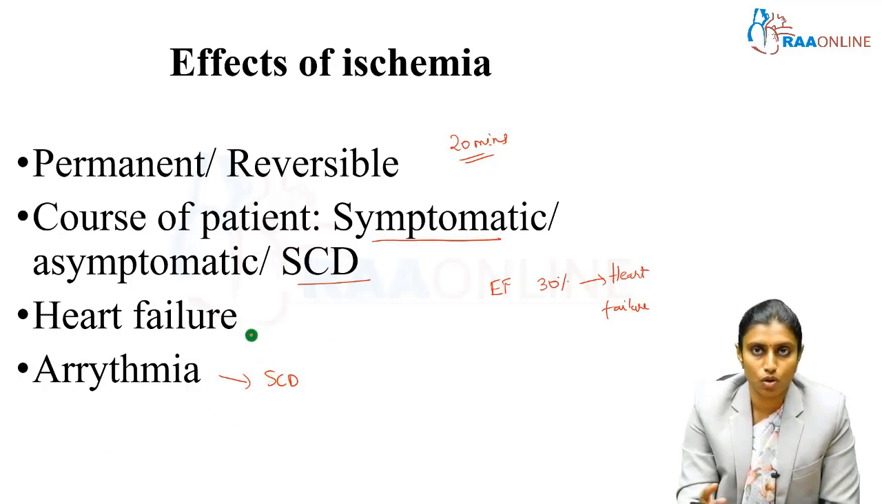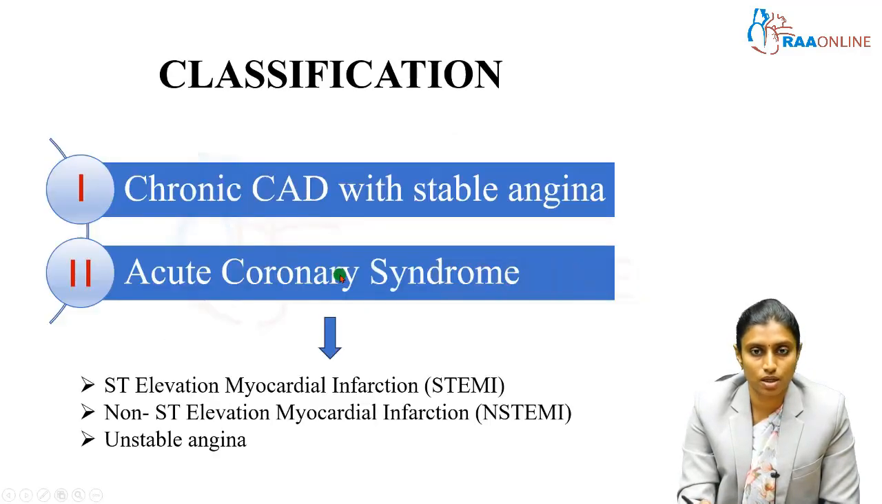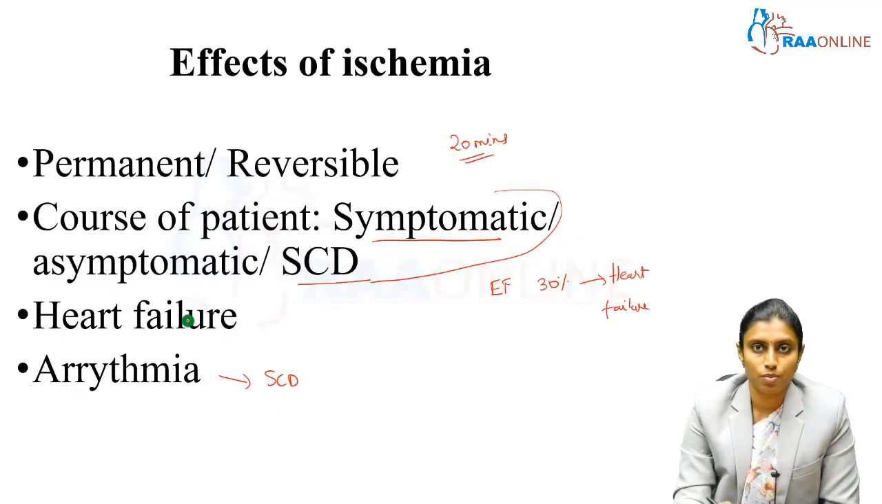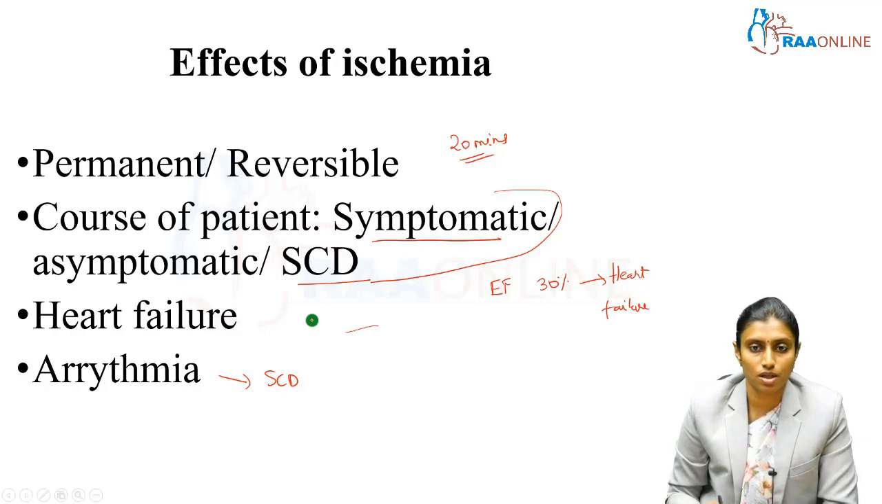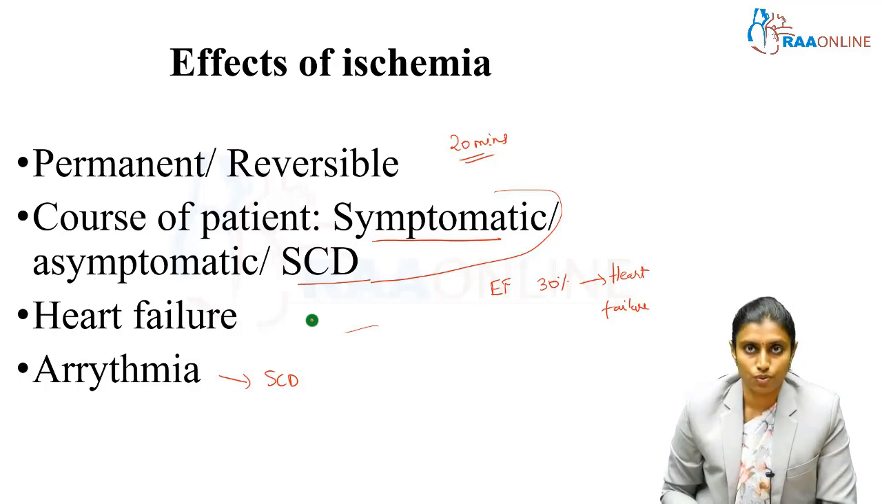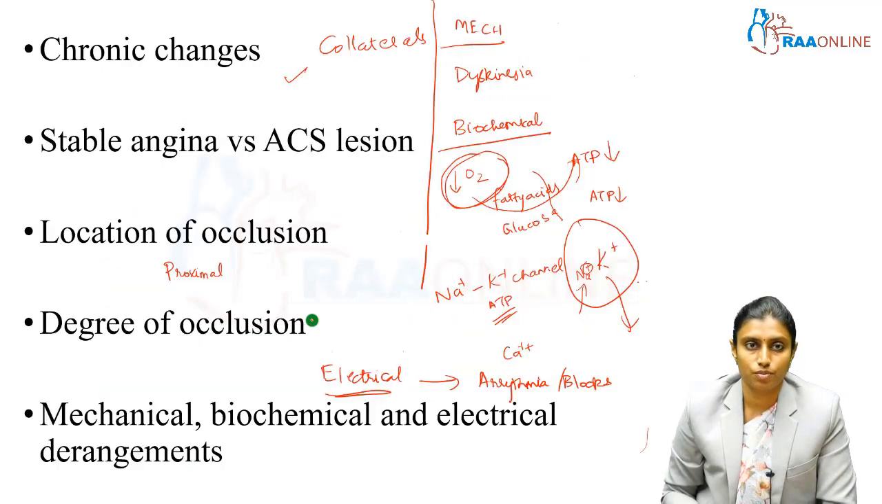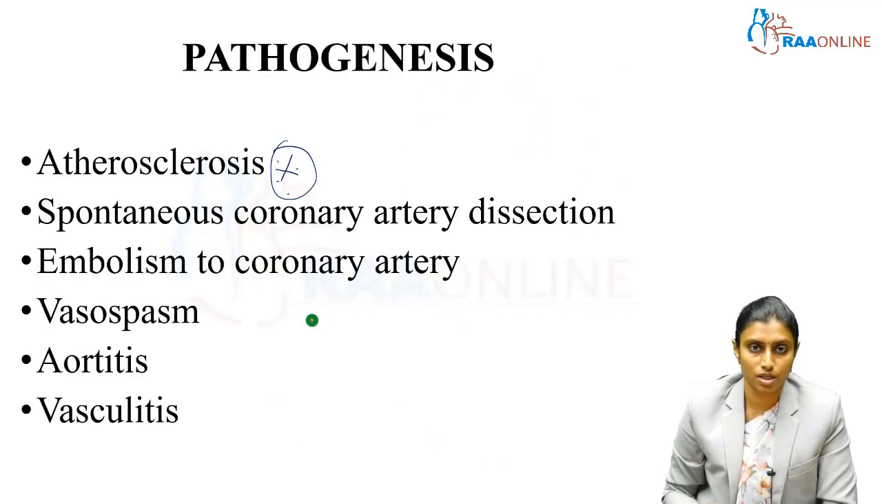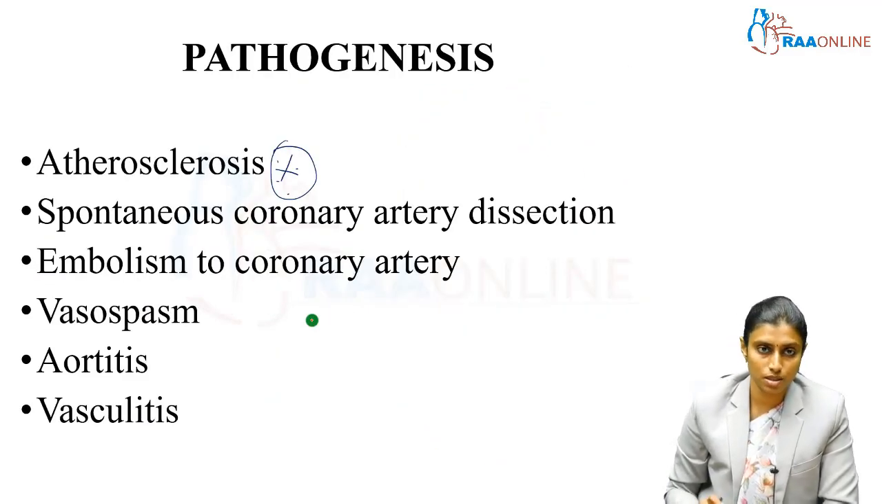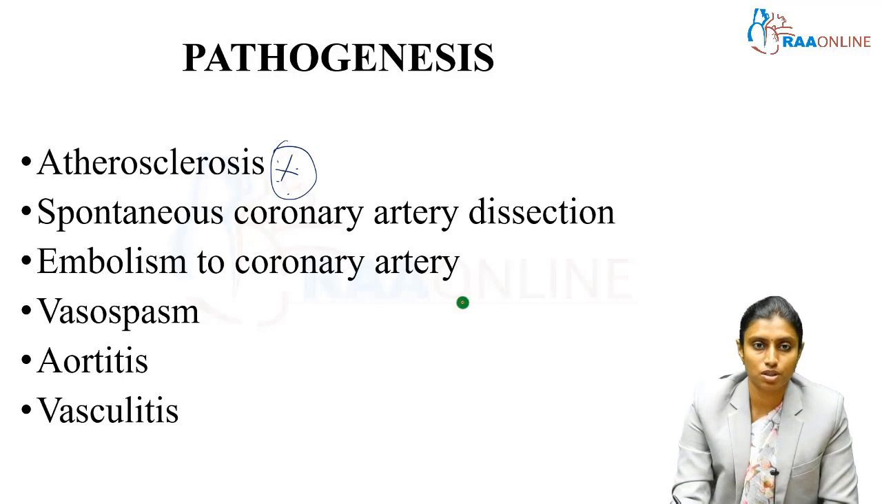So this is the long-term prognostication of patients with ischemic heart disease, whether they remain symptomatic, asymptomatic, or go into sudden cardiac death, or whether they develop heart failure in the long run, or whether they develop arrhythmia eventually leading to sudden cardiac death. So we have until now seen most of the pathogenic mechanisms which are going to lead to ischemic heart disease. A short mention of the other pathogenic mechanisms which can cause ischemic heart disease.